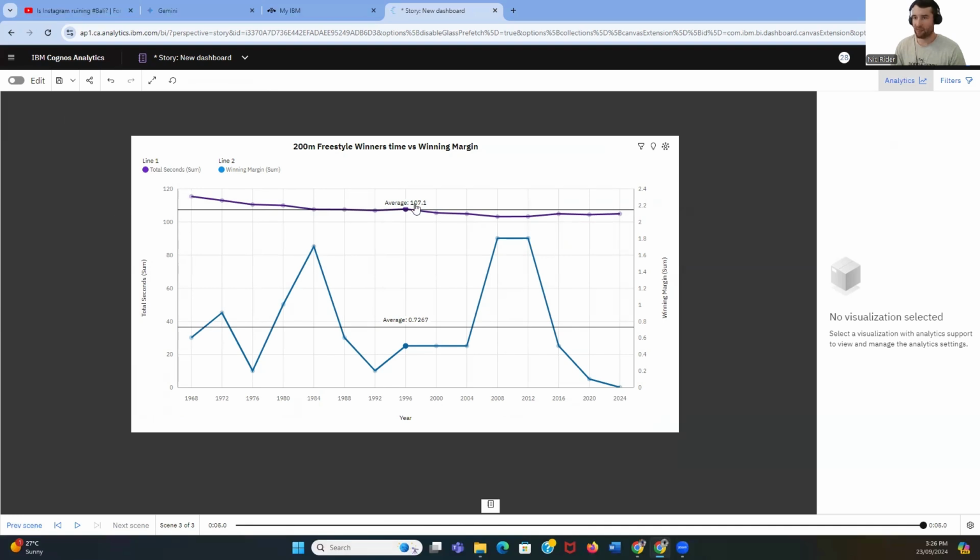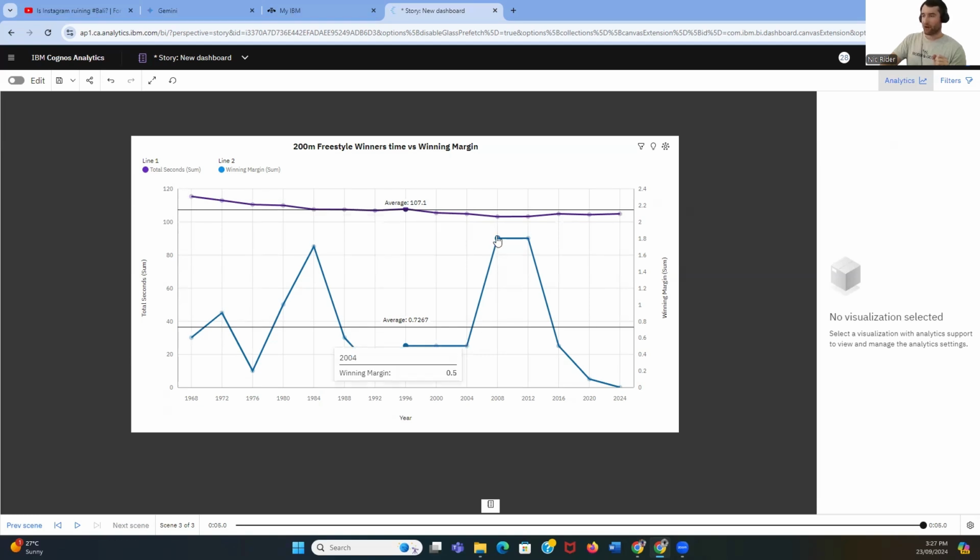Now, the last graph I'm going to touch on today, just quickly, is the winner's time versus the winning margin. What I find interesting here is that in 1984, the winning margin was 1.7 seconds, and we saw a drop here from 82 to 84 in the winning time, from 149.8 down to 147.4. Then again, we see the same pattern from 2004 to 2008.